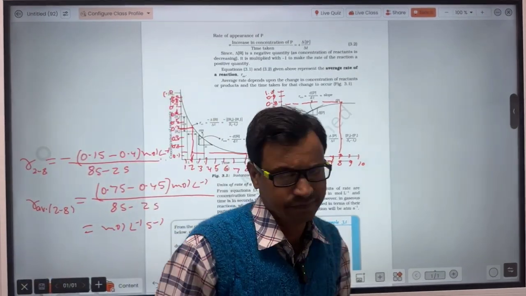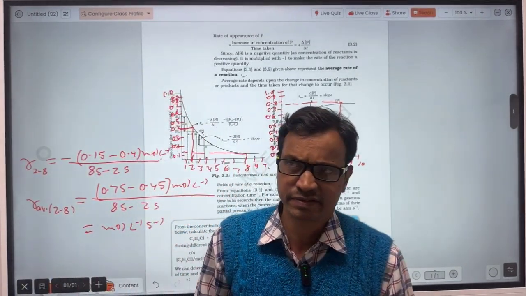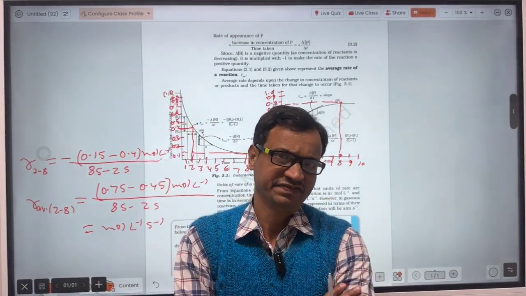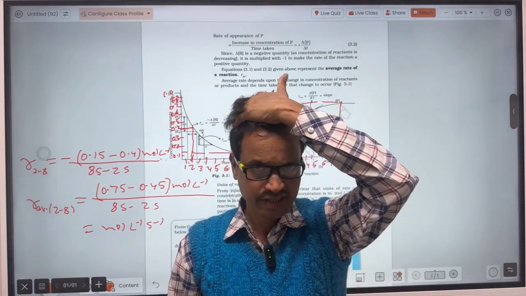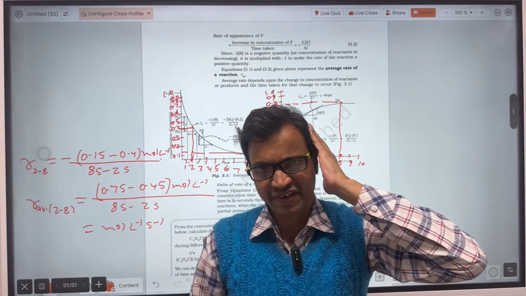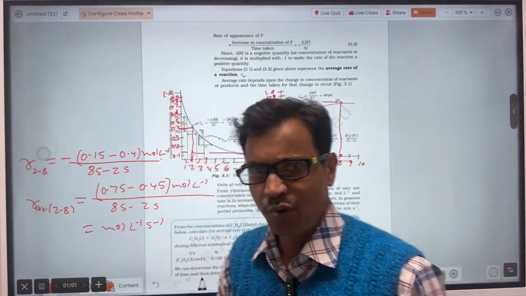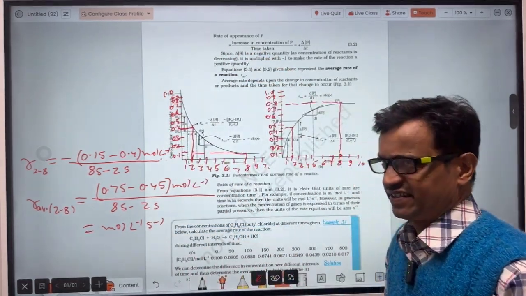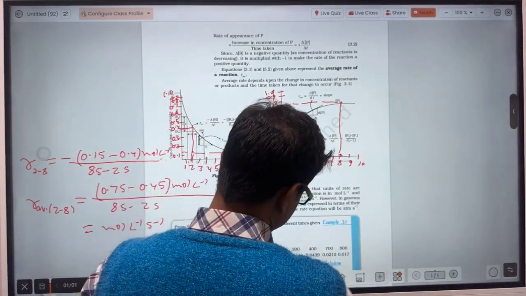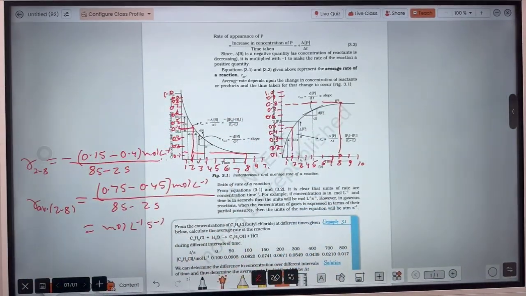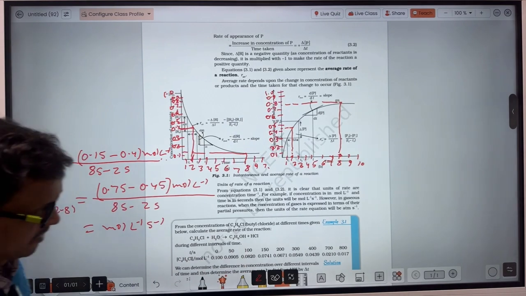When the reaction takes place in the liquid phase, the unit of rate of reaction will be mole per liter per second. And we can also find the rate of reaction when gases are involved.